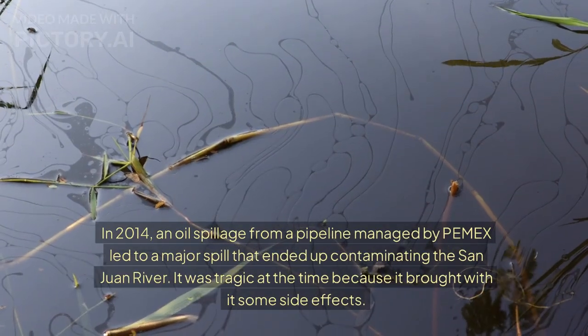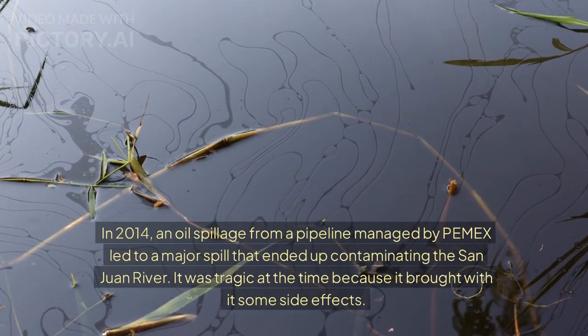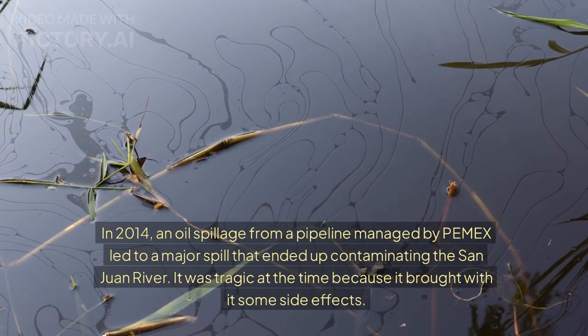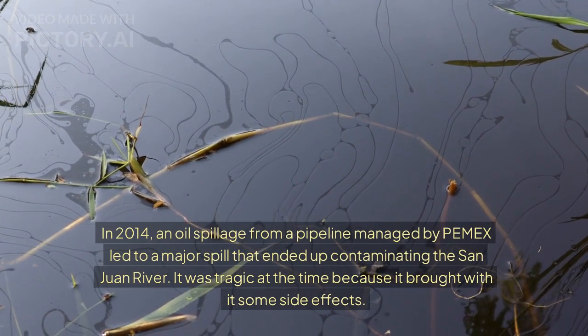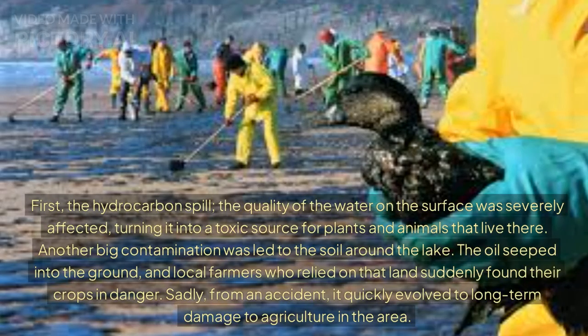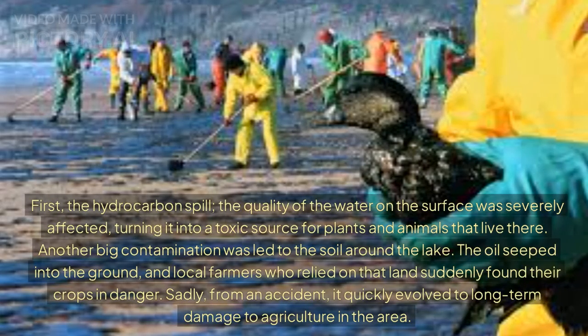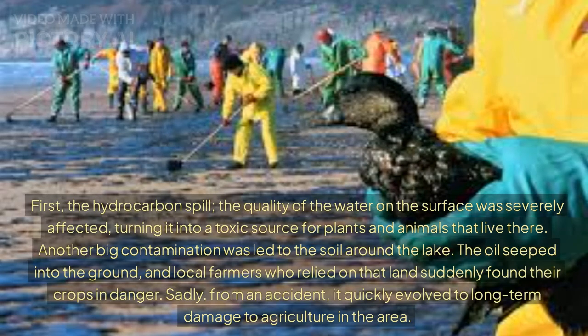In 2014, an oil spillage from a pipeline managed by PEMEX led to a major spill that ended up contaminating the San Juan River. It was tragic at the time because it brought with it some side effects. First, the hydrocarbon spill. The quality of the water on the surface was severely affected, turning it into a toxic source for plants and animals that live there.